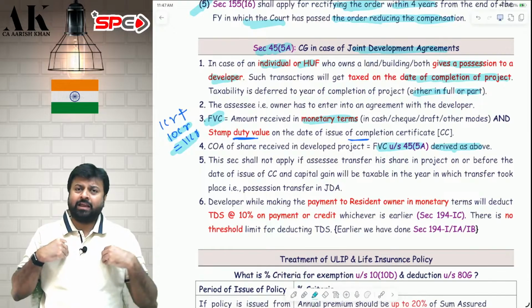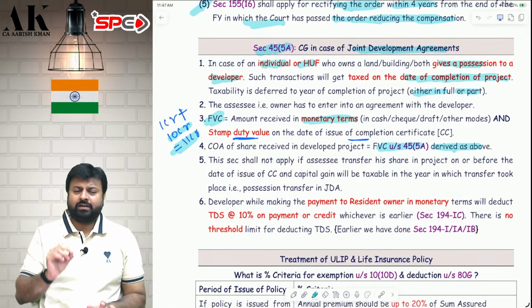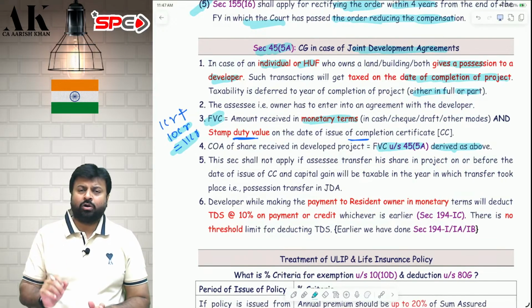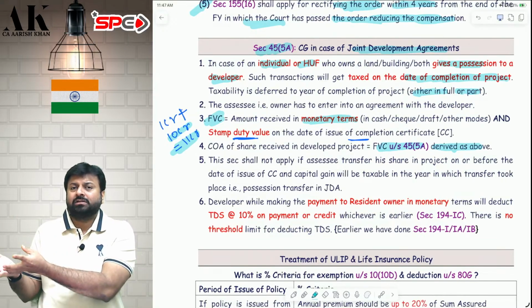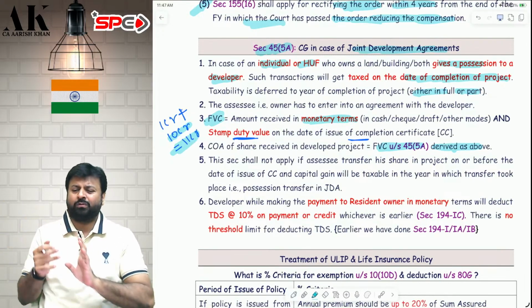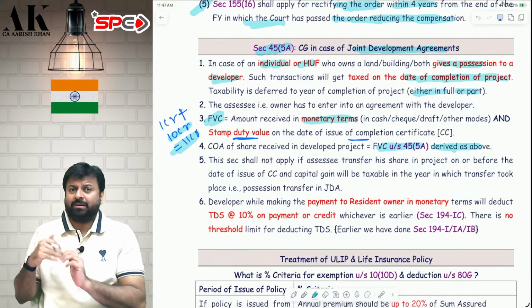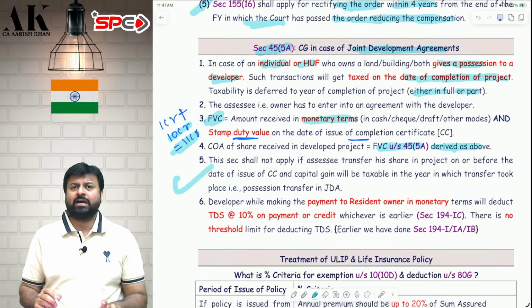Suppose I gave my land and building to the builder, to the developer, and the builder told me 5 years. Now, after 2 years, I cannot wait. So I am selling my rights to my friend and taking the money. And I am telling him, you take the flat from the builder, I don't want it. In that case, if I am exiting the market in between and taking the money, I will be liable to pay tax now only. In that case, deferral will not be allowed.